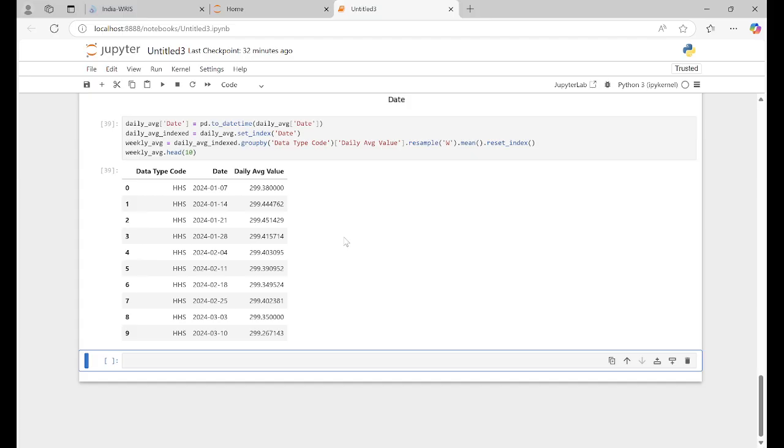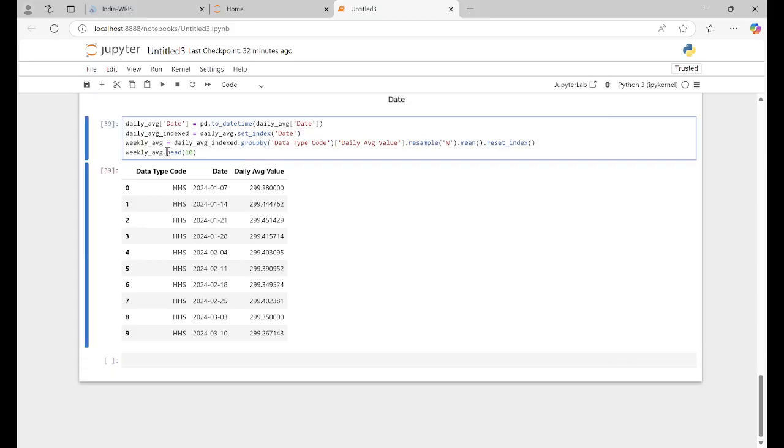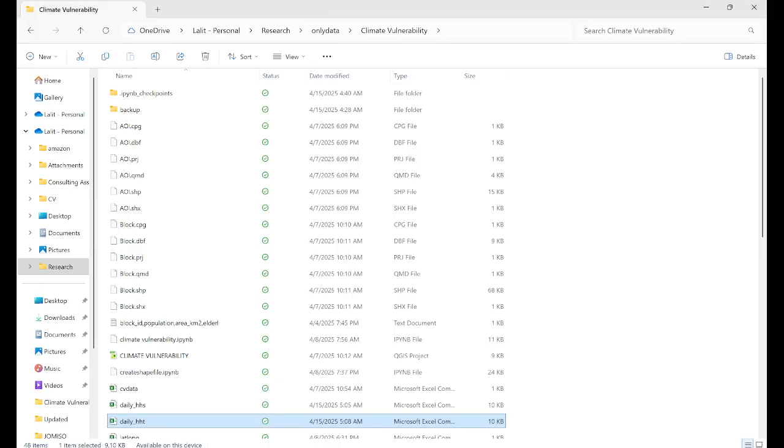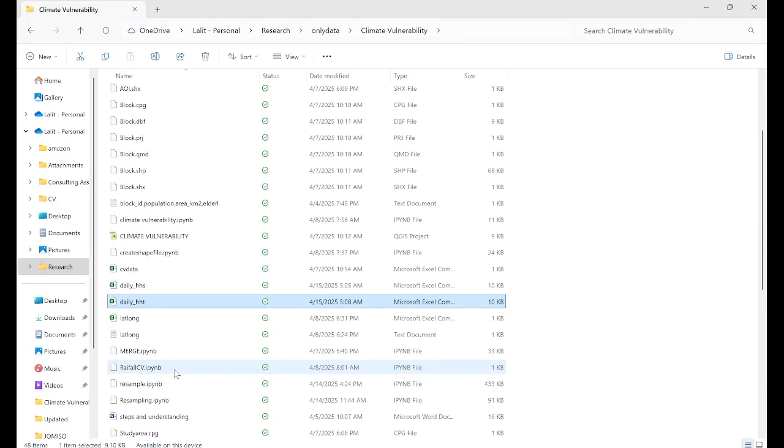You can plot it by yourself also. If you export it to CSV, weekly dot CSV, index is false, right? So you can see this one also, weekly.